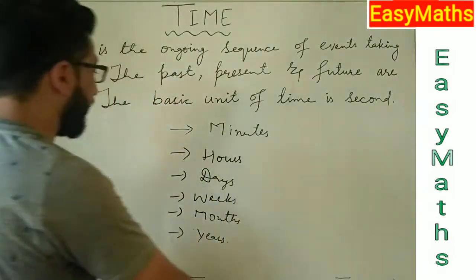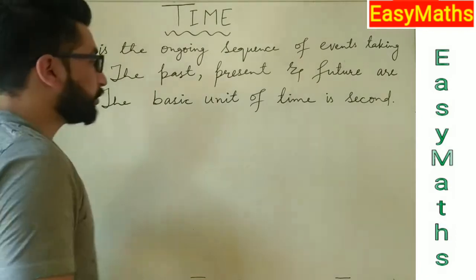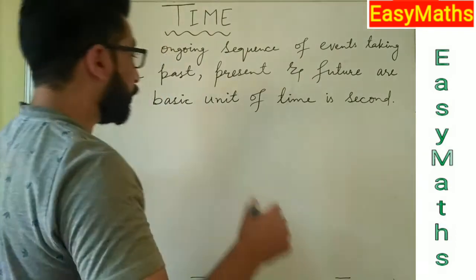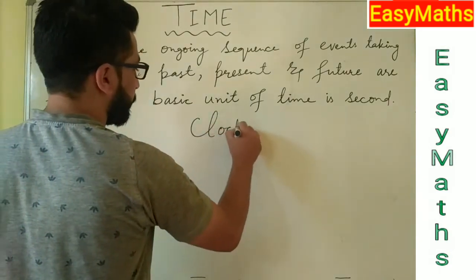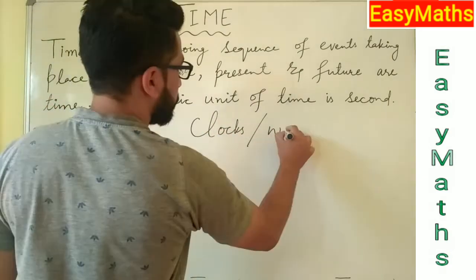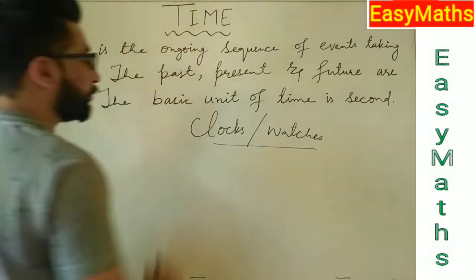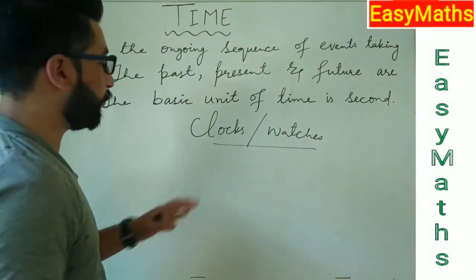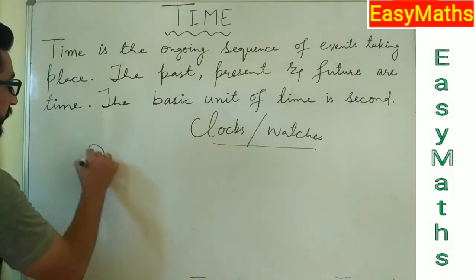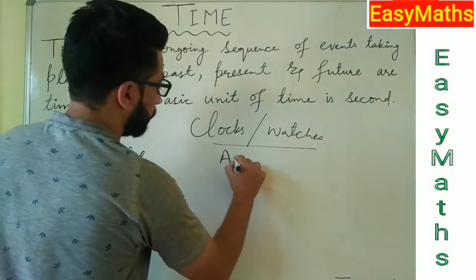So students, how do we calculate time? We have two different things. First, we have a clock or watch, which helps us to calculate time. There are two types of clocks or watches. They are digital and analog.